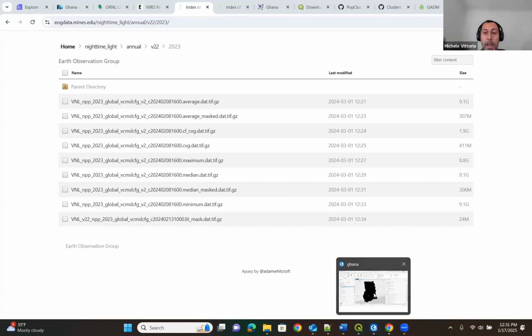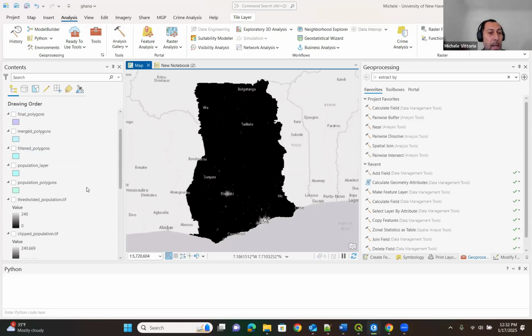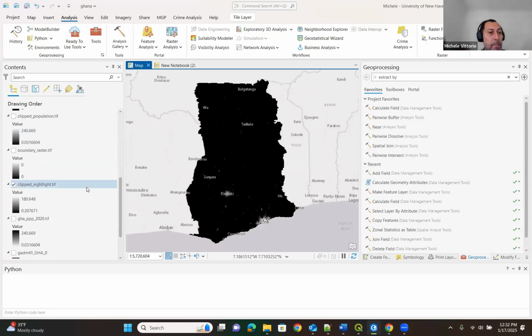Since this is a file that covers the whole world, or even for the population data, if you download it from LandScan, you need to cut it, okay? So to extract the part of the raster that you need for your area of interest.